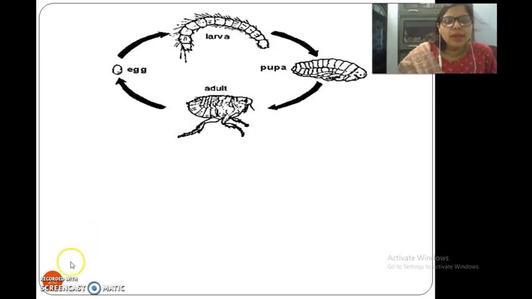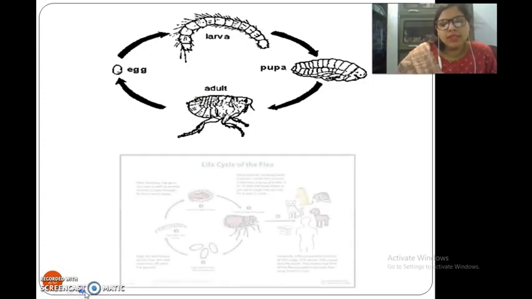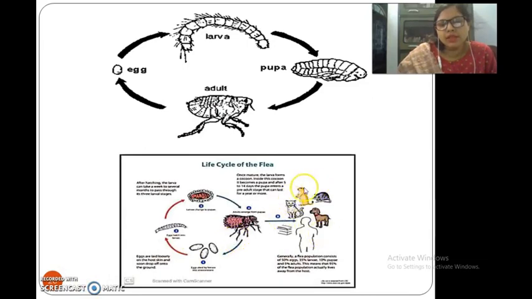And you can see them very usually in the cracks of the floor, then walls, then furniture, easily available. They suck blood of these animals and they survive.